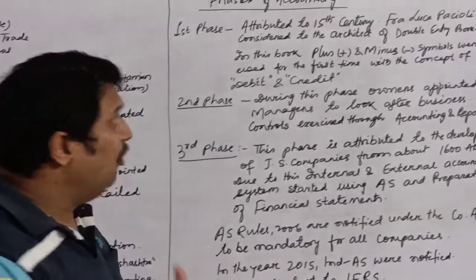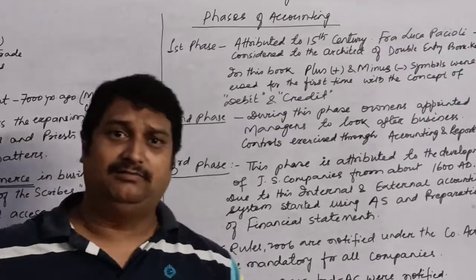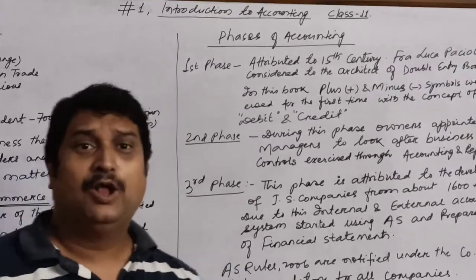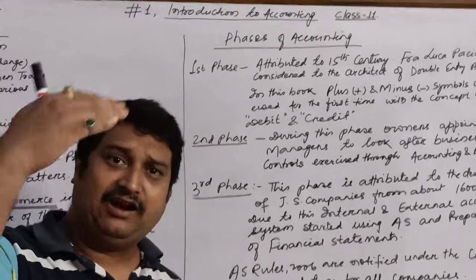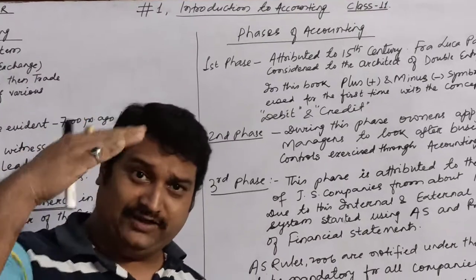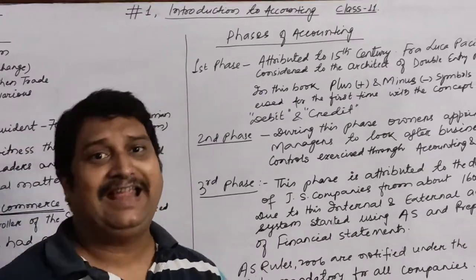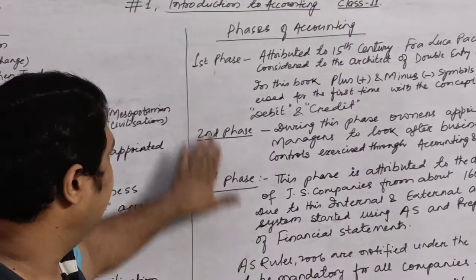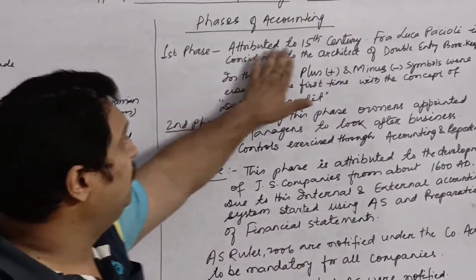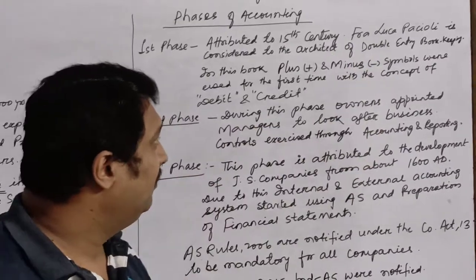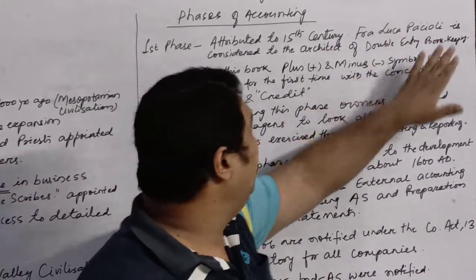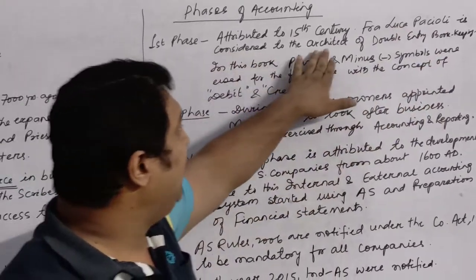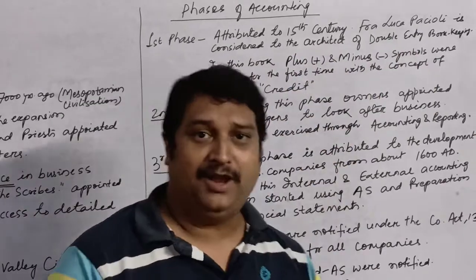Children, after all these phases, whether in the world or India, we have categorized the entire accounting process into three phases: first phase, second phase, and third phase. The first phase is attributed to the 15th century. Fra Luca Pacioli is considered to be the architect of double entry bookkeeping.